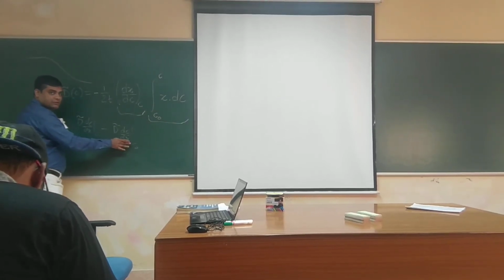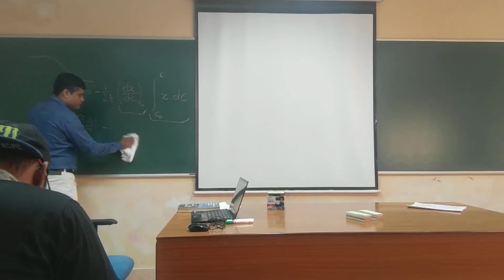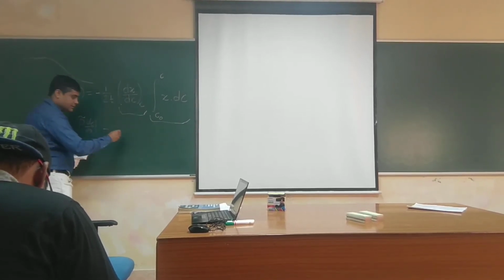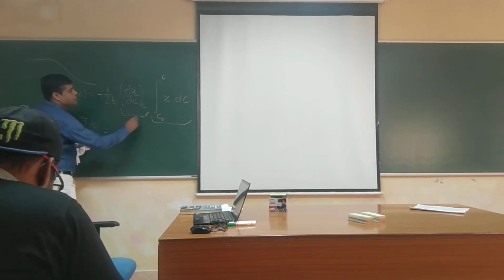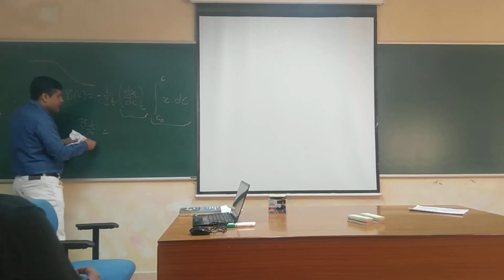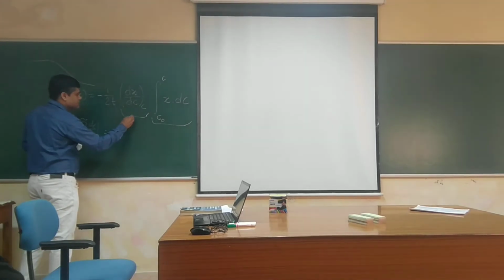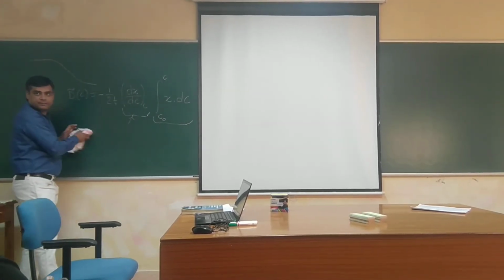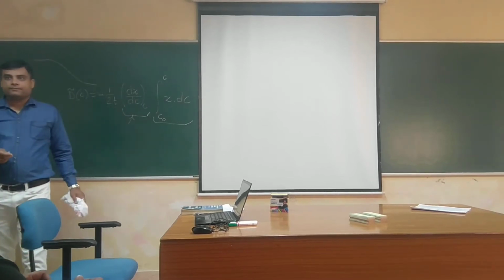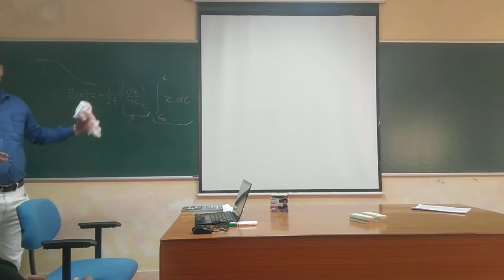Then at C0 only it will be 0. So you can make it 0 because it is becoming flat. So you can take this integral, and then you are moving this to this, so it is becoming dx over dc. Then the limit should be changed. Yeah, the limit should be this one.